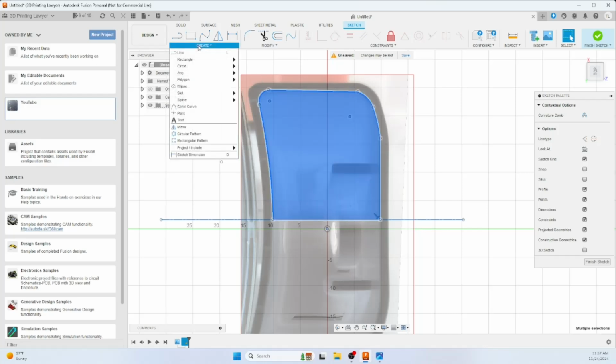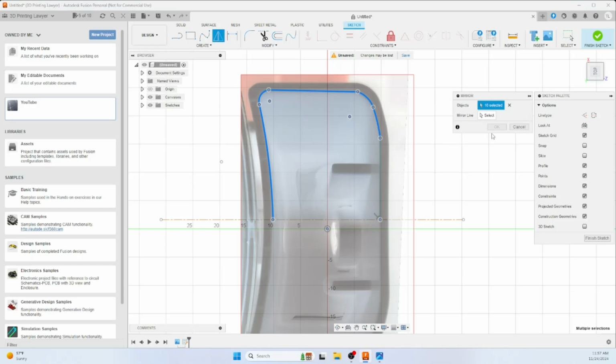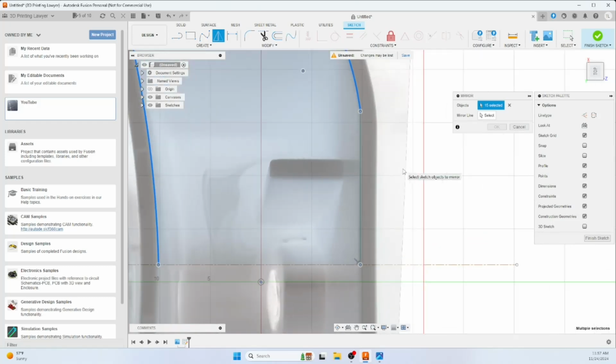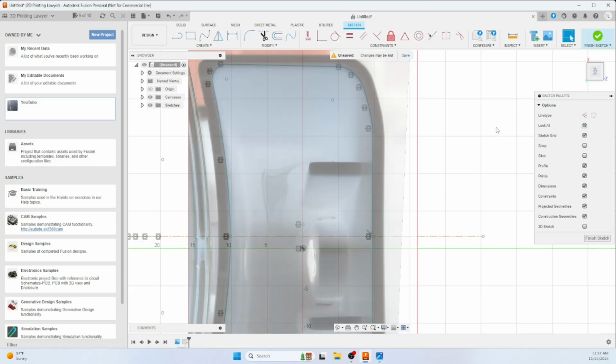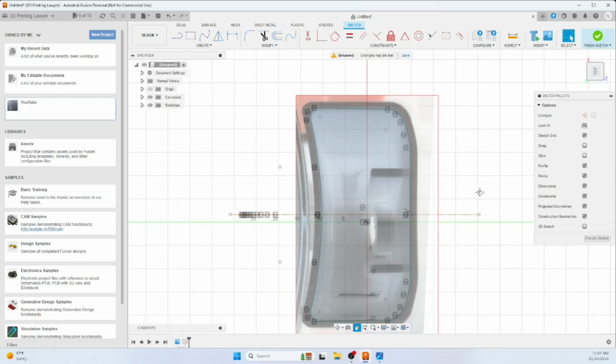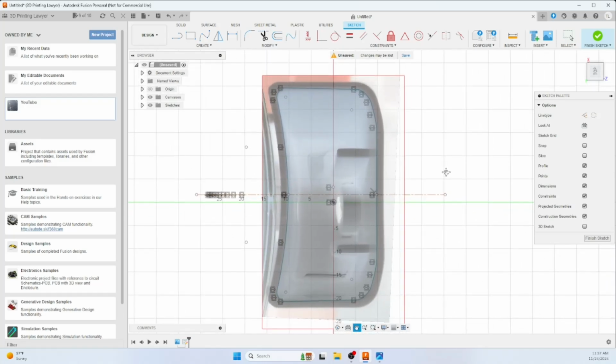And we're going to mirror it now, which is under Create, Mirror. It's going to ask us where the mirror line is. What's going on there? And then we'll hit OK. No, it's just a random display bug. Now we have our shape.